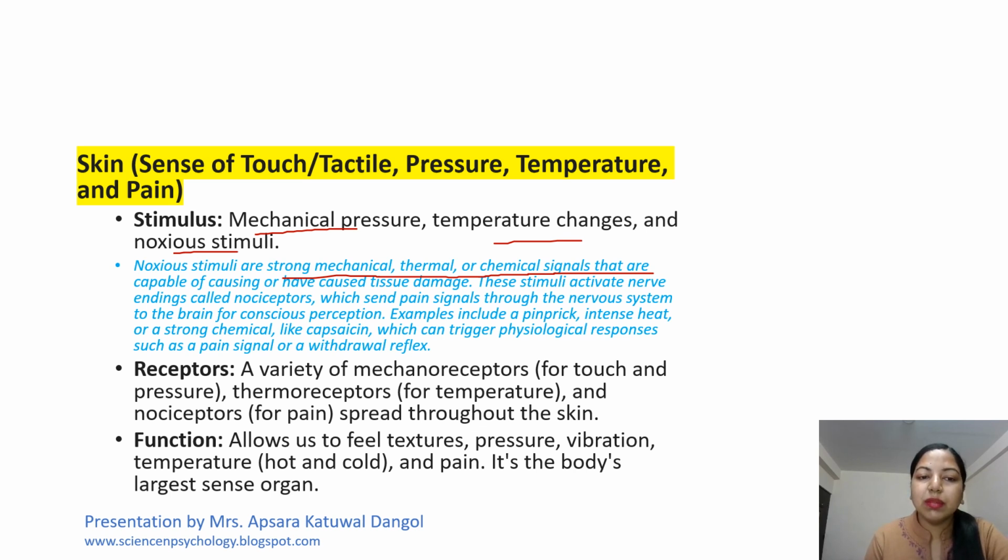So here the receptors, a variety of mechanoreceptors are present for touch and pressure, thermoreceptors for temperature, and nociceptors for pain, which are spread throughout the skin. So function, it allows us to feel texture, pressure, vibration, temperature like hot and cold, and pain. It's the body's largest sense organ.